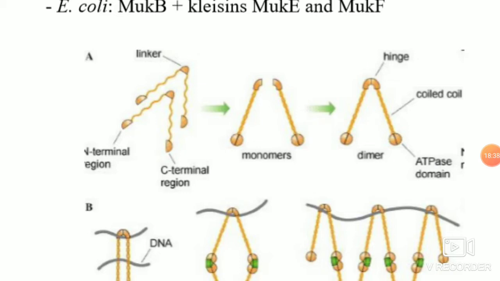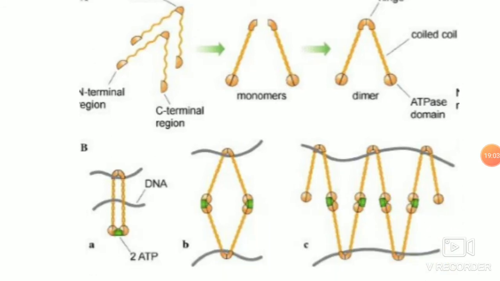The region in between will form an anti-parallel coiled coil. The two regions in between the hinge region and the fusing of the N terminal and C terminal regions can dimerize, and the dimerization is very interesting because the monomers have an ATPase region.